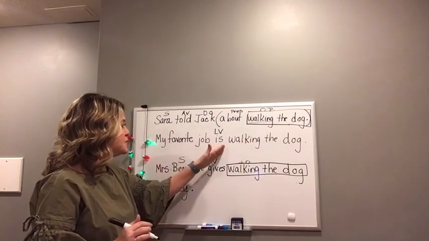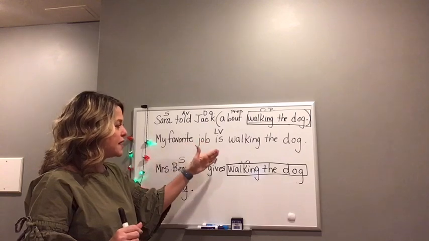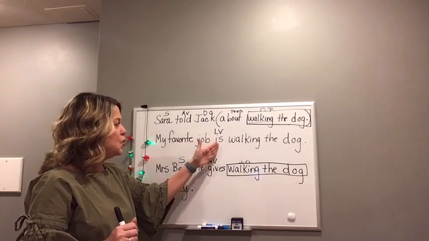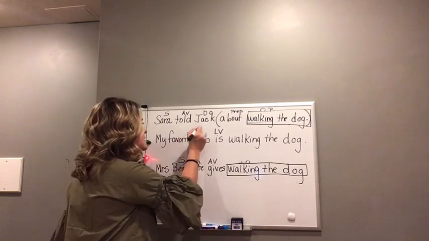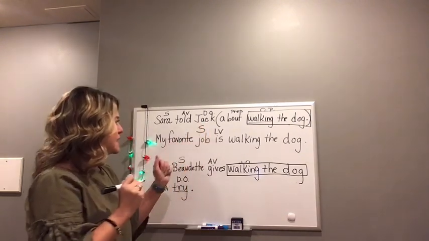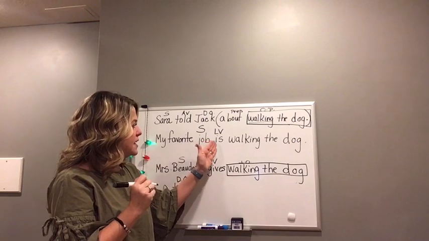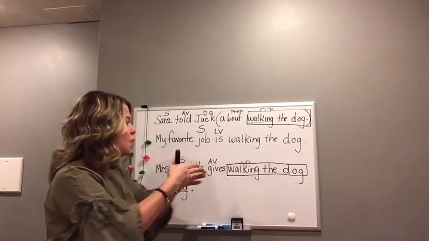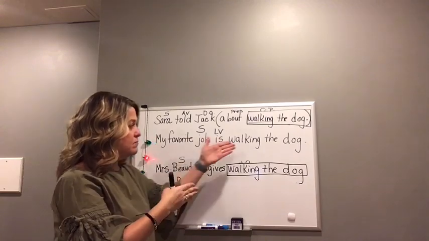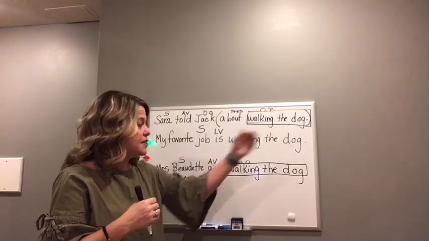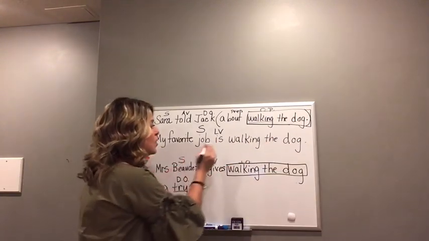So let's find our subject. My favorite job is walking the dog. Is. Who or what is? Job is. That makes sense? Job is our subject. Job is what? What is my favorite job? It's not walking. It's not dog. It's the whole thing.